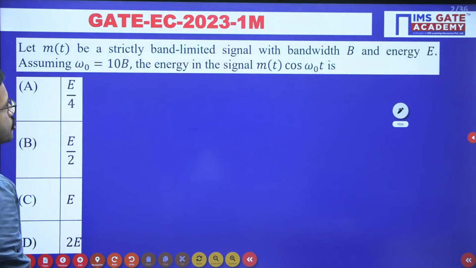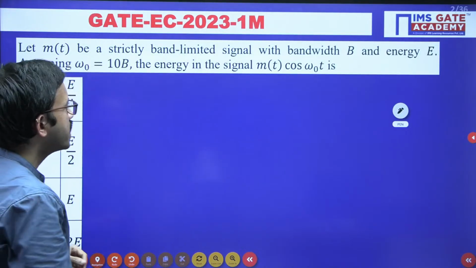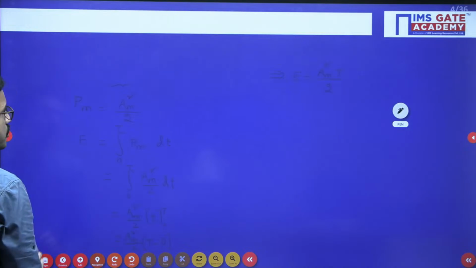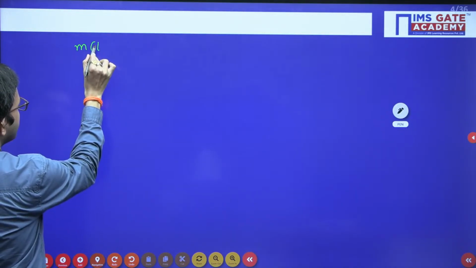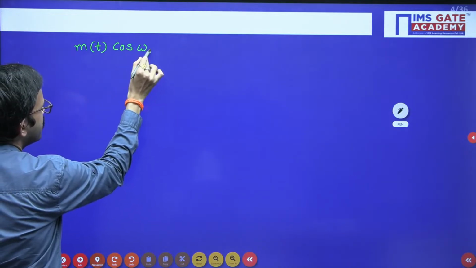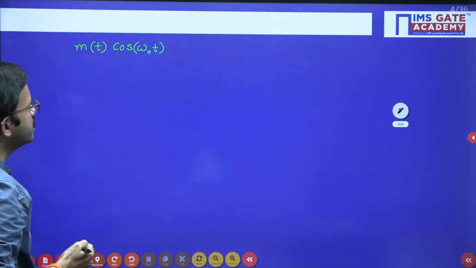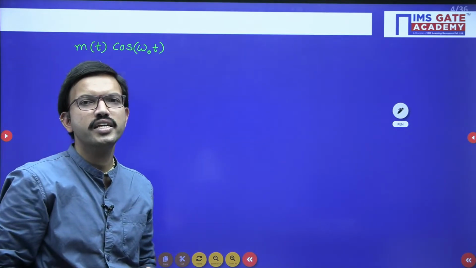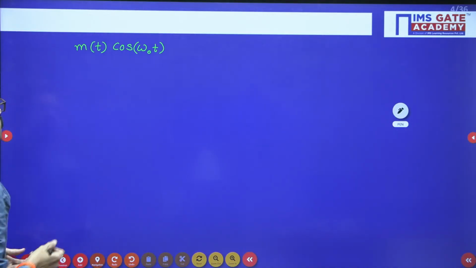Now the question is regarding m of t into cos omega naught t. So can you guess this particular signal represents which signal? In the first chapter we have discussed various modulation techniques. So among which this particular equation belongs to which technique? Any guess? m of t into cos omega naught t.